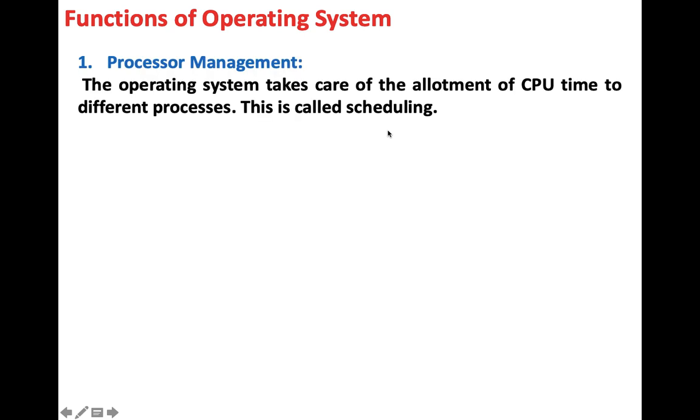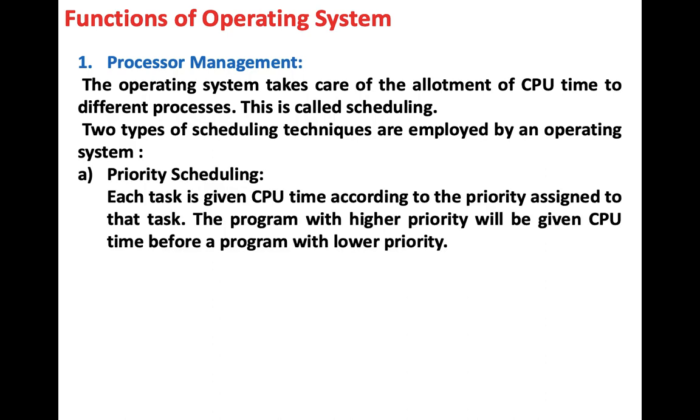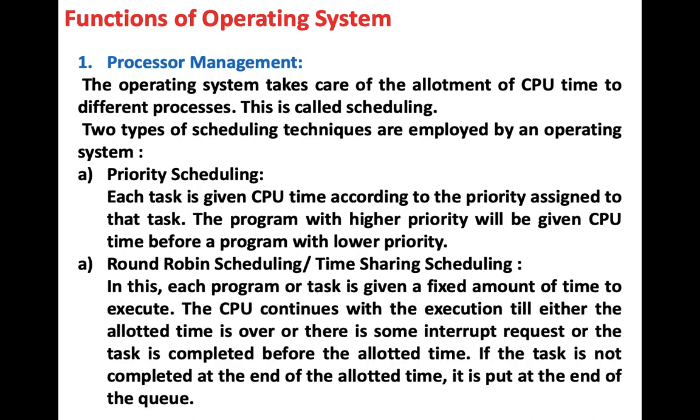Now, functions of operating systems. Number one, process management. It helps us to take care of the CPU time, so that every different process gets the CPU time. This is known as scheduling. Now, scheduling is based on two techniques. Number one, priority scheduling. Priority scheduling means we divide the tasks according to priority, that this task has to be completed first, this second, and this third. The program with higher priority will be given CPU time before a program with lower priority.